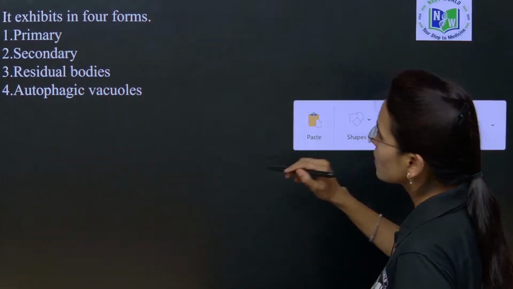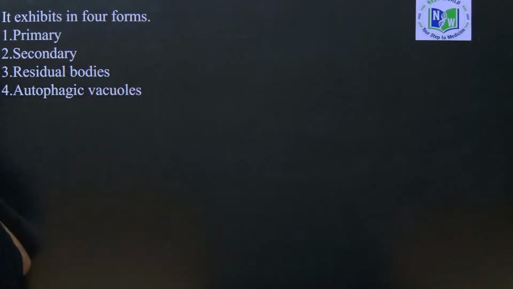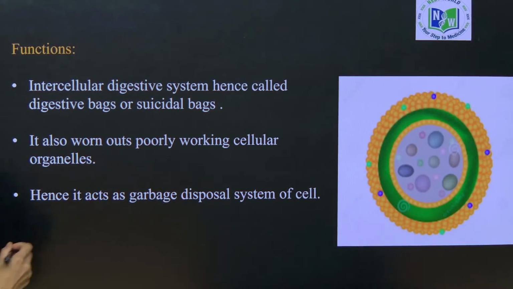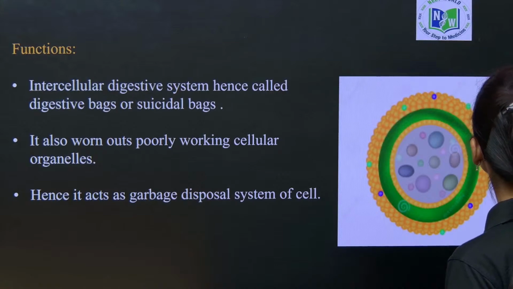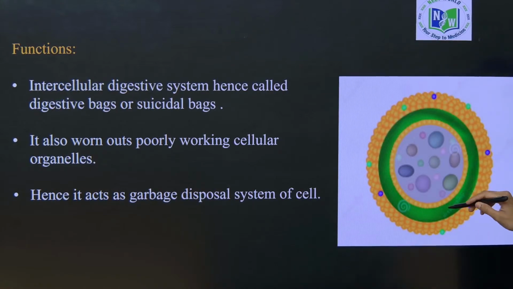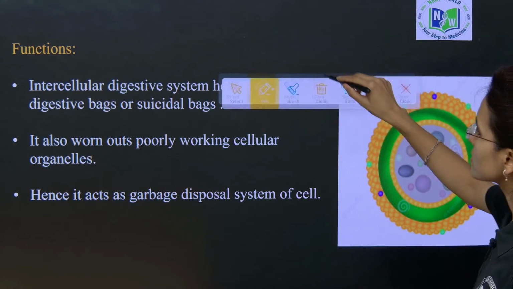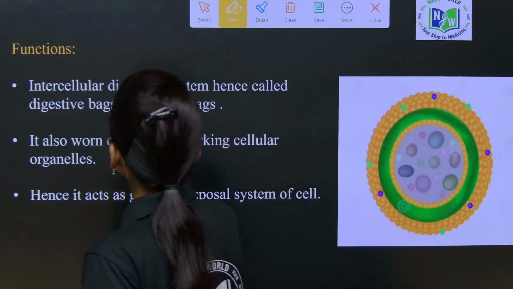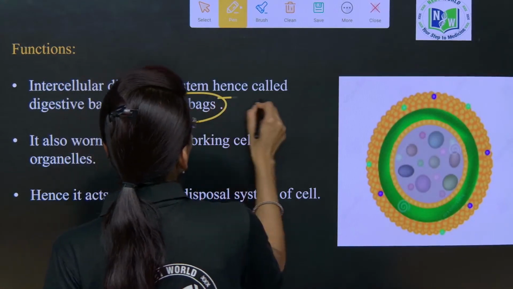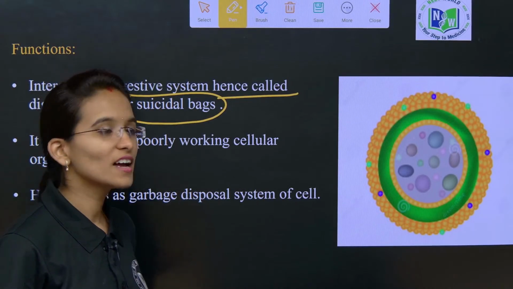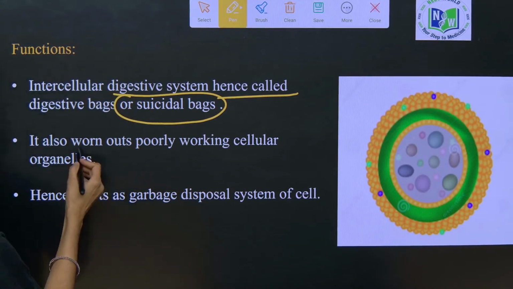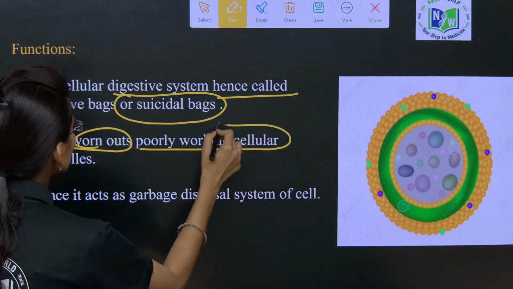Now we will look into the exact functions of the lysosomes. We call the lysosome the intracellular digestive system, and we also call it the suicidal bags, because it digests the cellular waste materials and also wears out the poorly working cellular organelles.